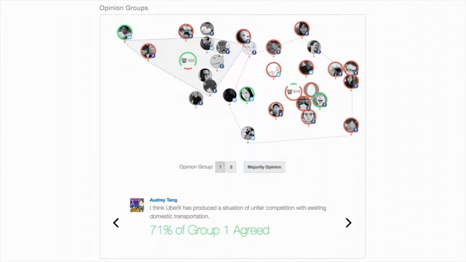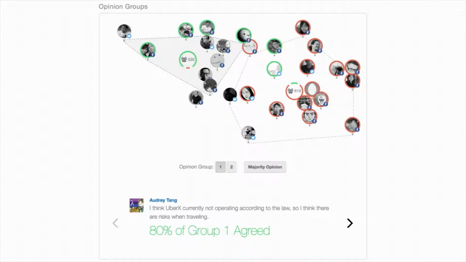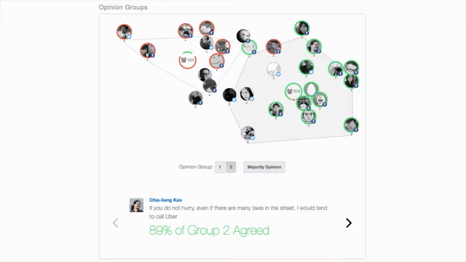Visualizing opinion groups is interesting because you can show someone how they fall relative to everyone else. So as people vote, they move around in a visualization towards people who voted like they did. And you can see the group on the left here thinks UberX is creating unfair competition, and the group on the right disagrees. You can see the group on the left also thinks that UberX is not operating according to the law, so there are risks. Group on the right disagrees. Group on the right, on the other hand, thinks even if there's taxis in the street, I'm going to take an Uber. Group on the left disagrees.